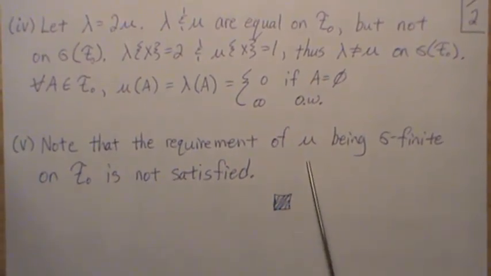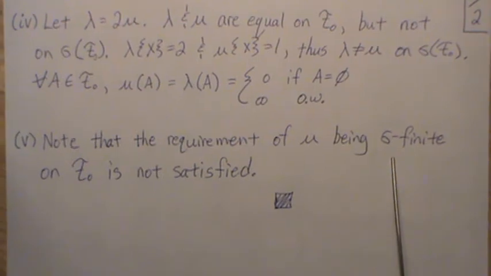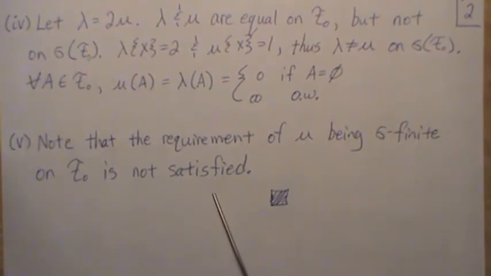And so what went wrong? Note that the requirement of mu being sigma finite on the field is not satisfied, and that's why both of these theorems did not hold.